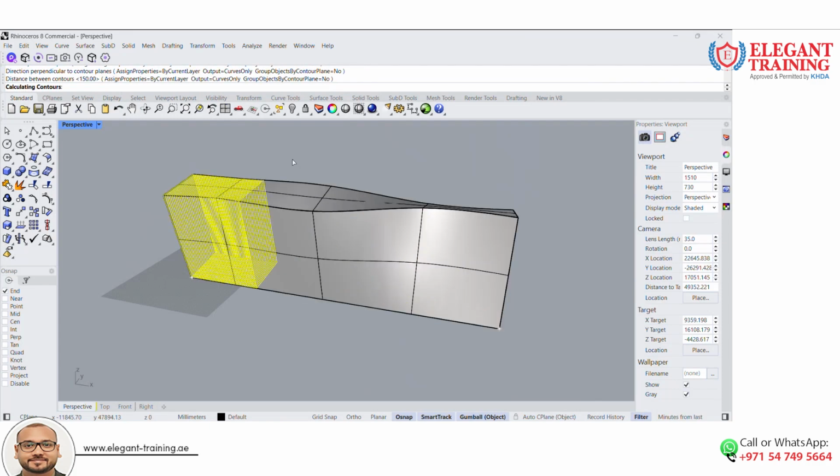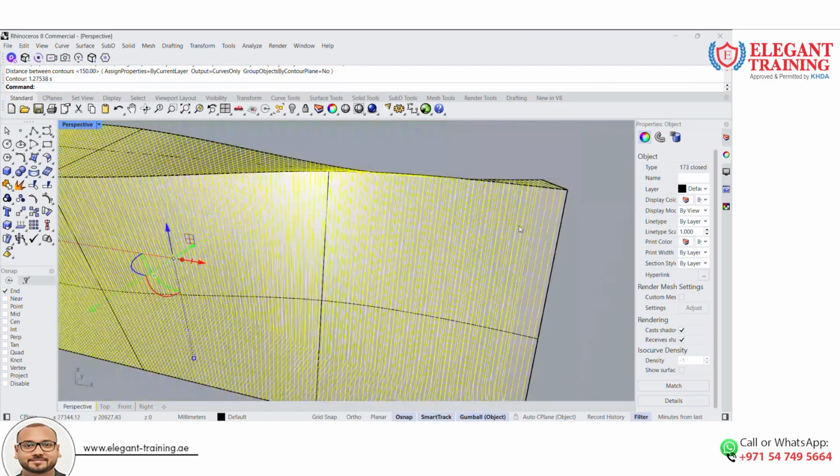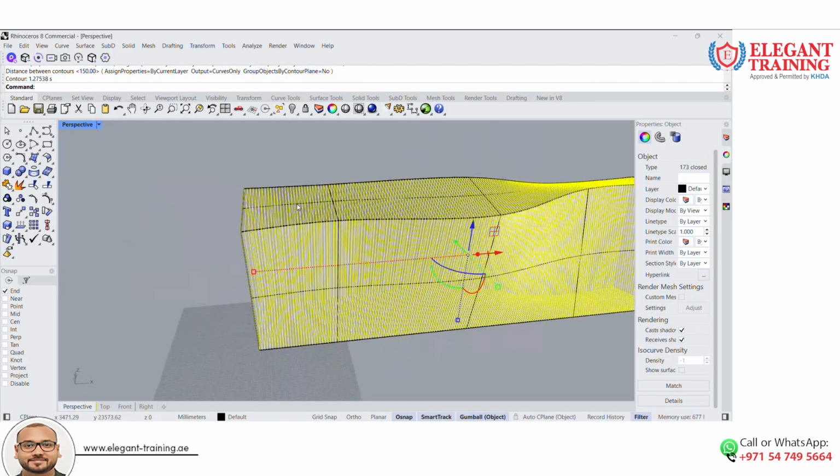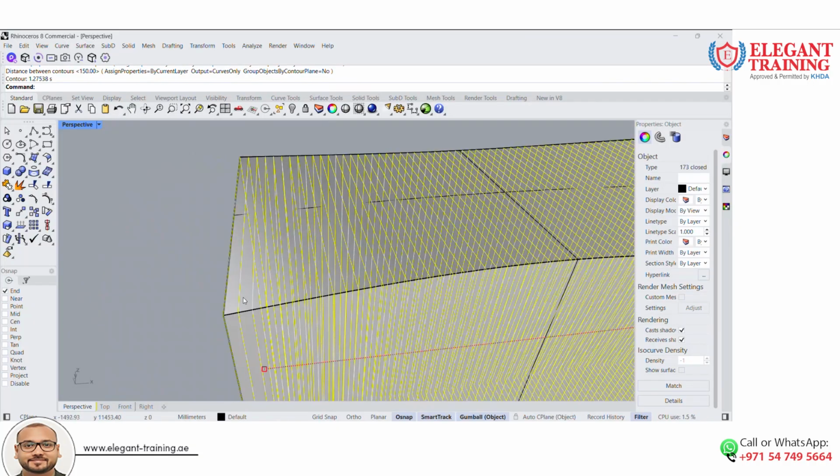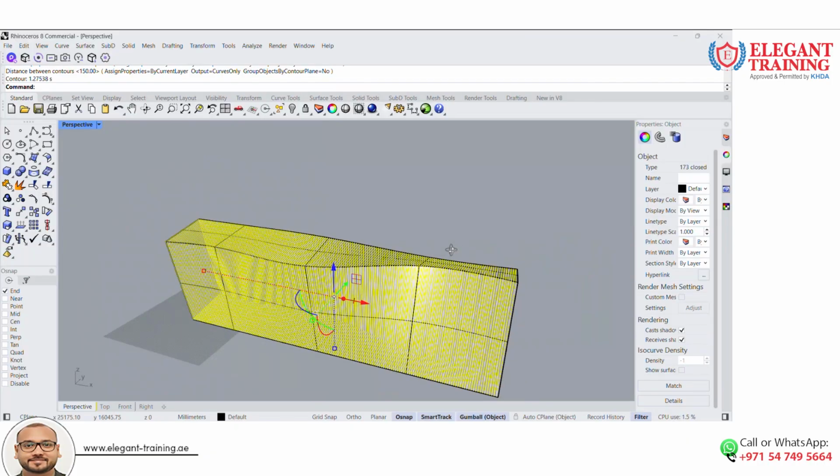So I press enter. Now the contours are created here, and see the number of contours created is very high because of this gap. So let's increase the gap. In that case the number will decrease.